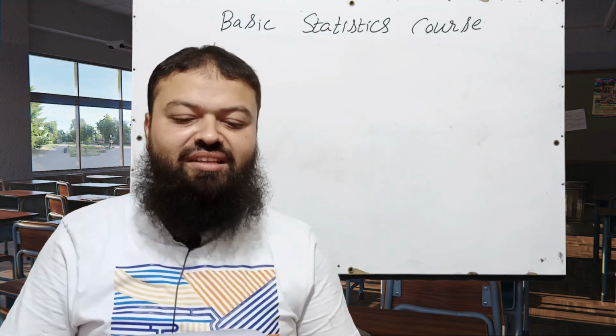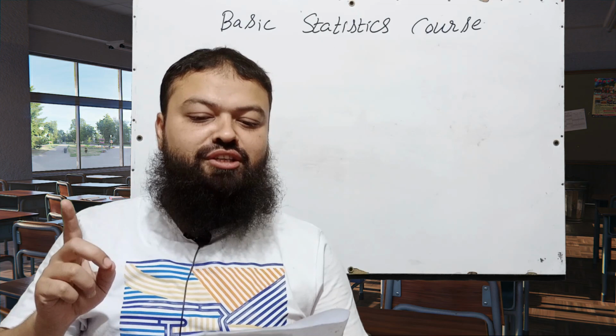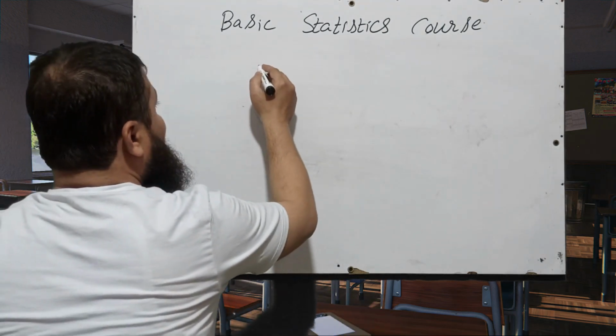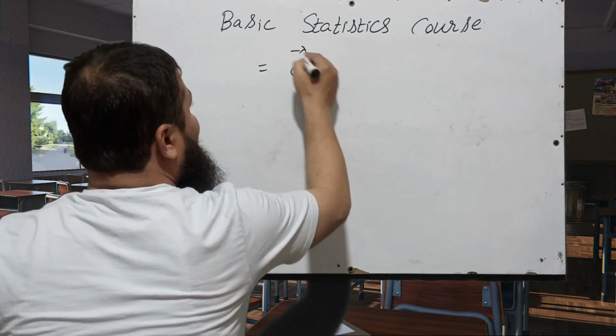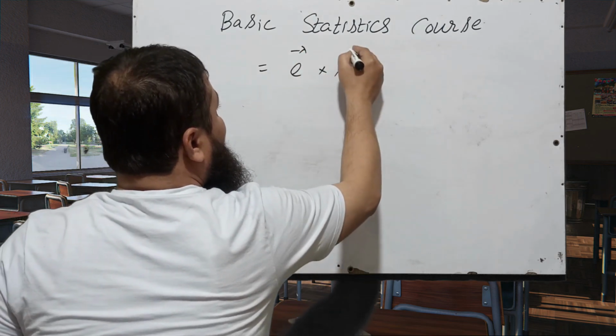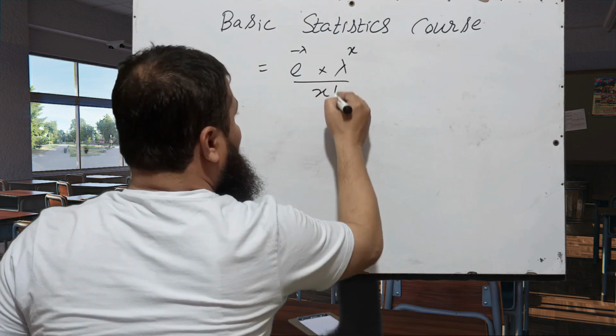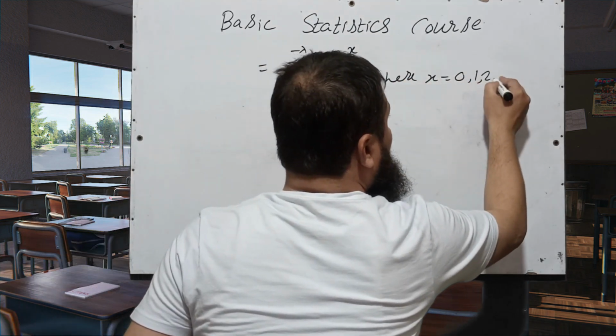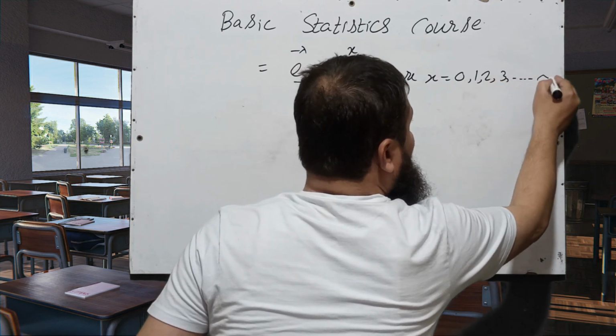Question number 3: the probability mass function of the Poisson variate is? We know its probability mass function is e raised to power minus lambda multiplied by lambda raised to power x over x factorial, where x is equal to 0, 1, 2, 3 and so on till infinity.